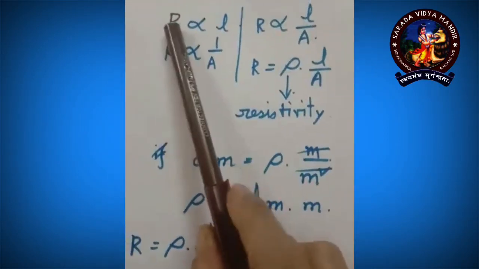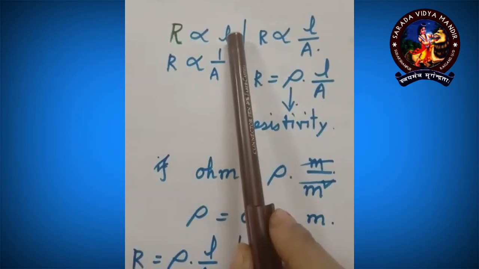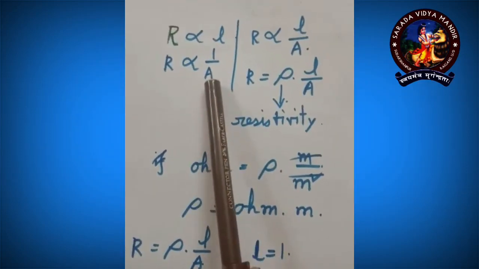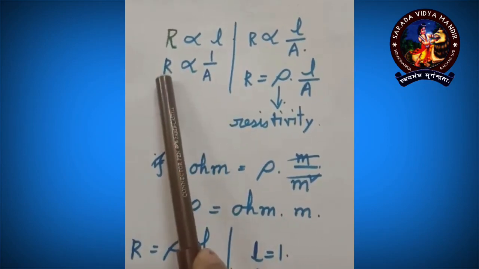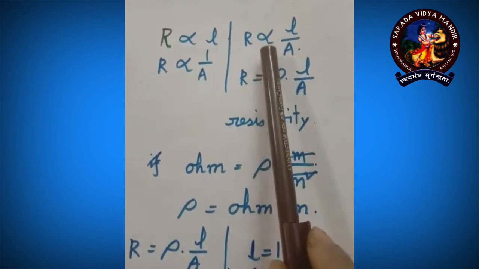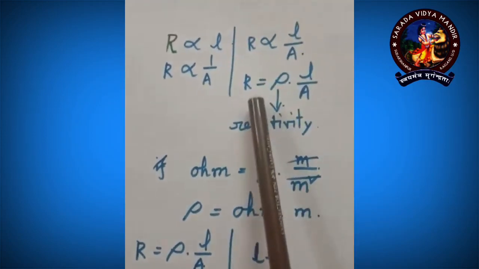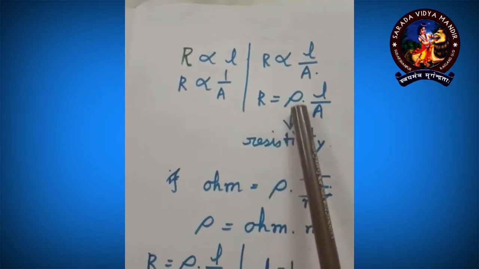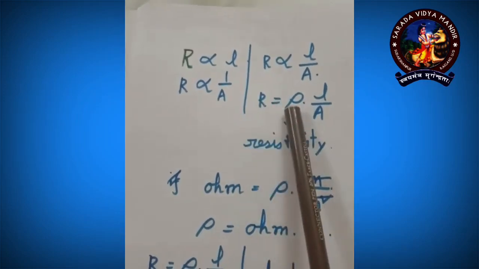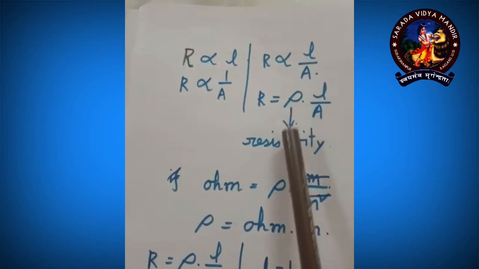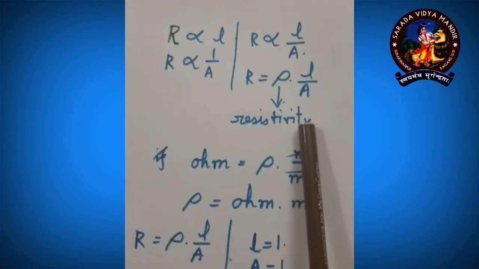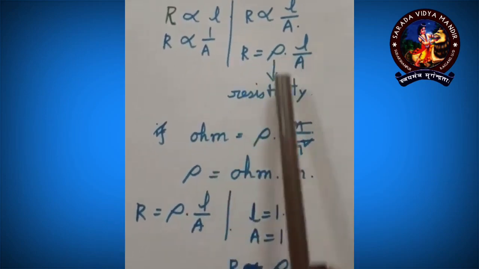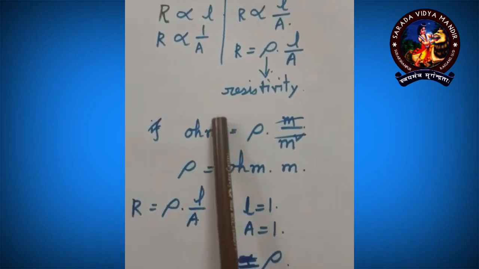As I have told, R is proportional to L. That is, if L is increasing, R would also be increasing. And R is inversely proportional to A. That is, if A is increasing, R will be decreasing. So as a whole, we can write R proportional to L by A, or R equals, from proportionality I have come to equality, one constant should be coming: R equals rho into L by A, and this constant is known as resistivity. Now if I ask what is the unit of resistivity, how to get it, instead of R I will be putting ohm.